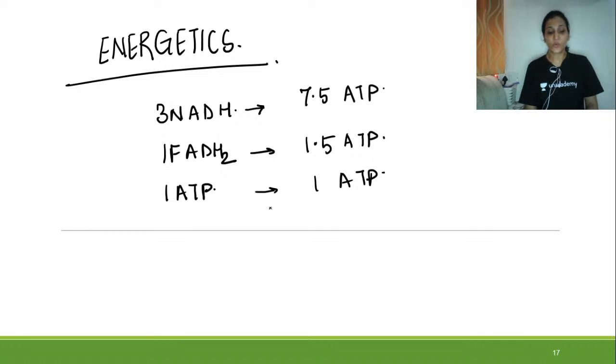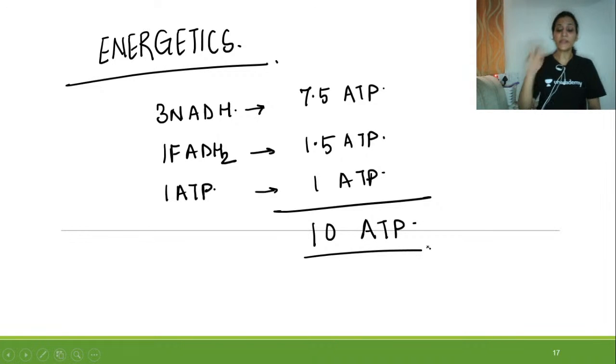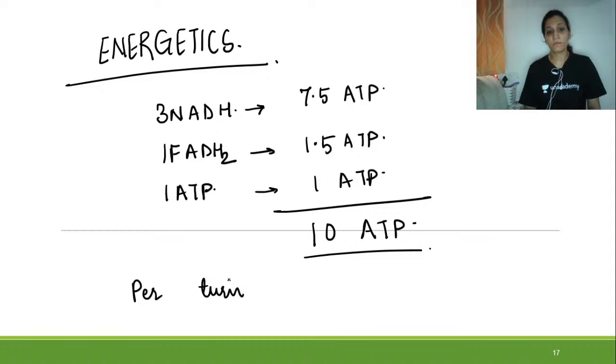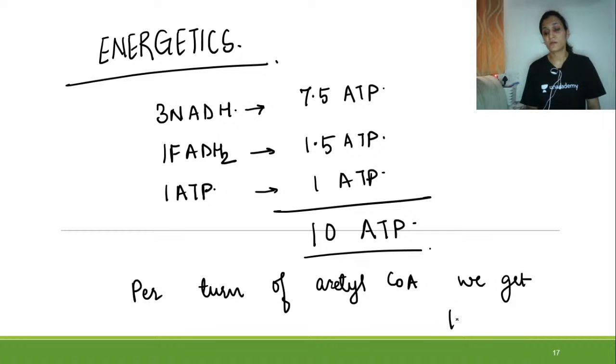So the total ATP which is generated in Krebs cycle is 10 ATP, right? So in one turn of acetyl CoA, we are getting 10 ATP. So we can say per turn of acetyl CoA, we get 10 ATP.